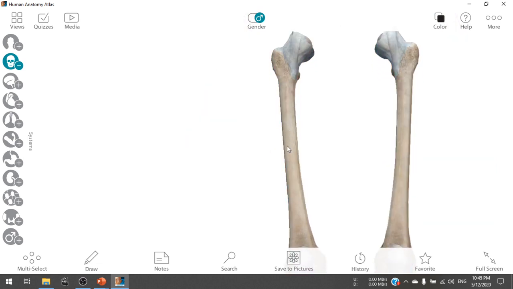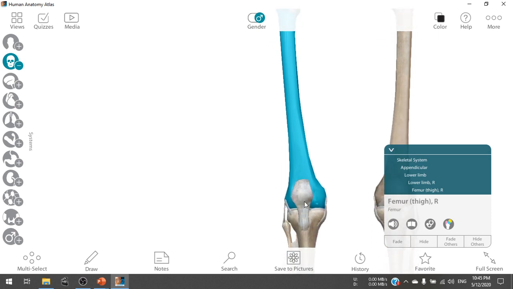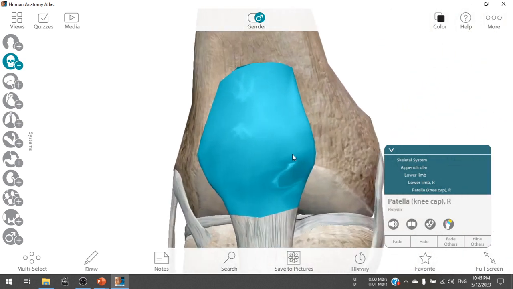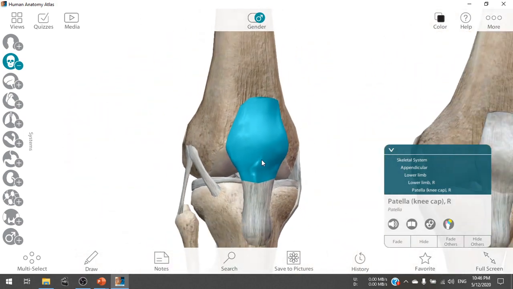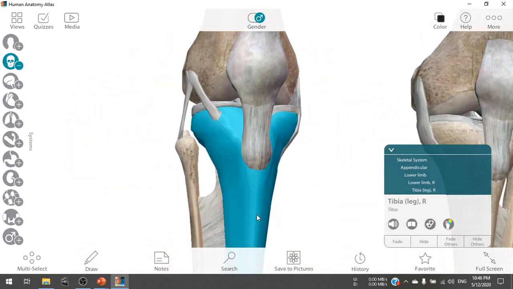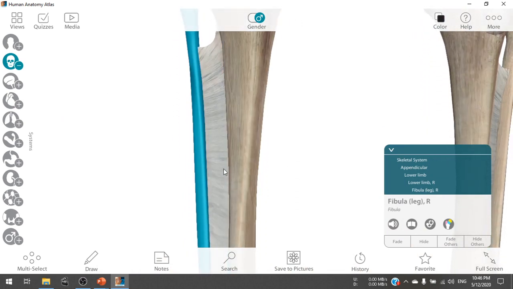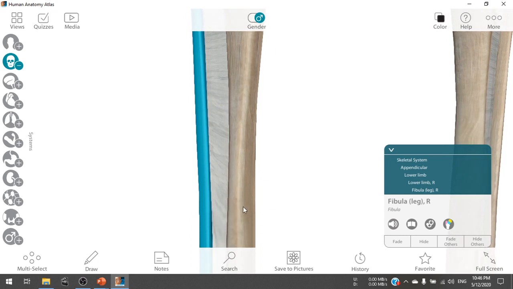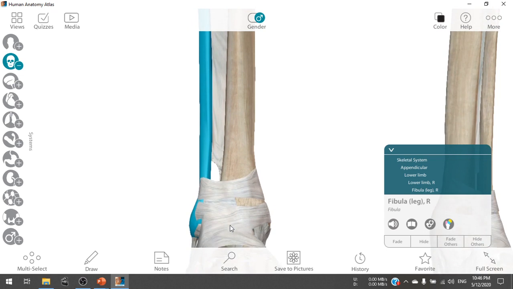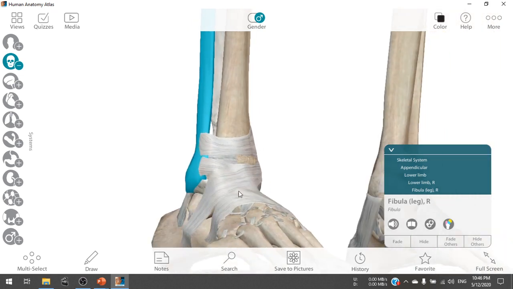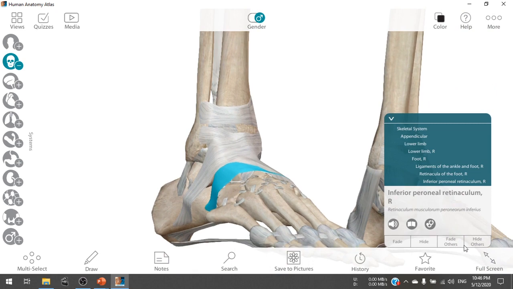At the lower limb, the longest bone in our body is called the femur, and then there is the kneecap, the sesamoid bone present, and at the bottom of it there are 2 bones. This main bone is called the tibia, and the thin bone at the back of it is the fibula. At the end of it there are metatarsals present, and metatarsals are arranged in place by ligament.